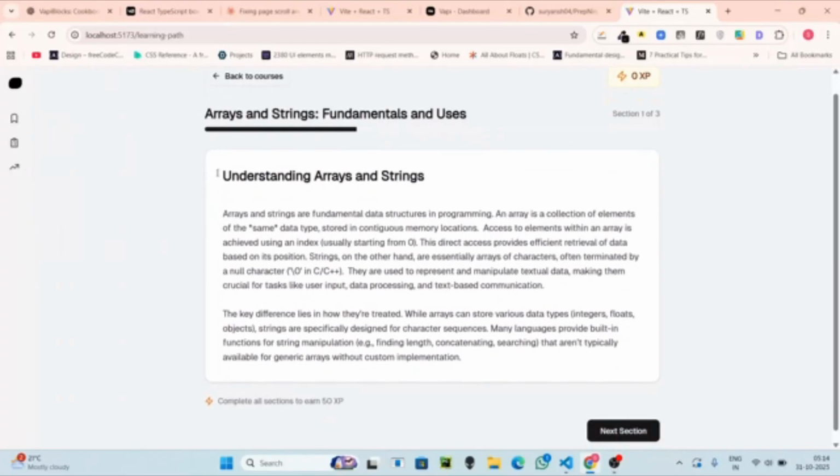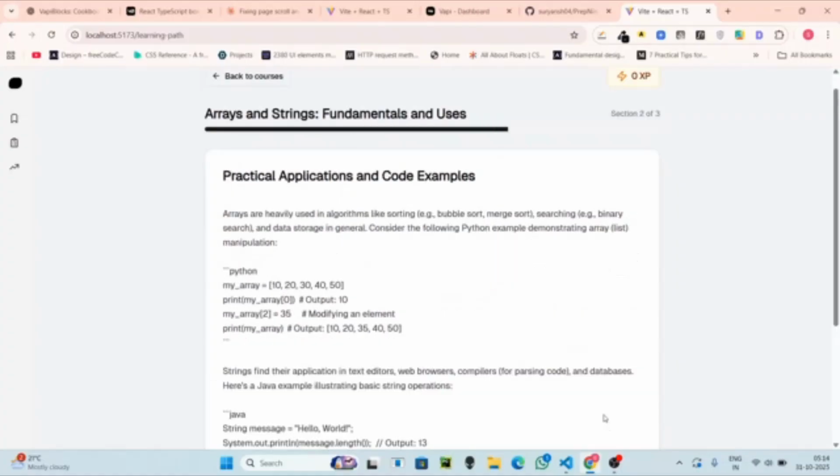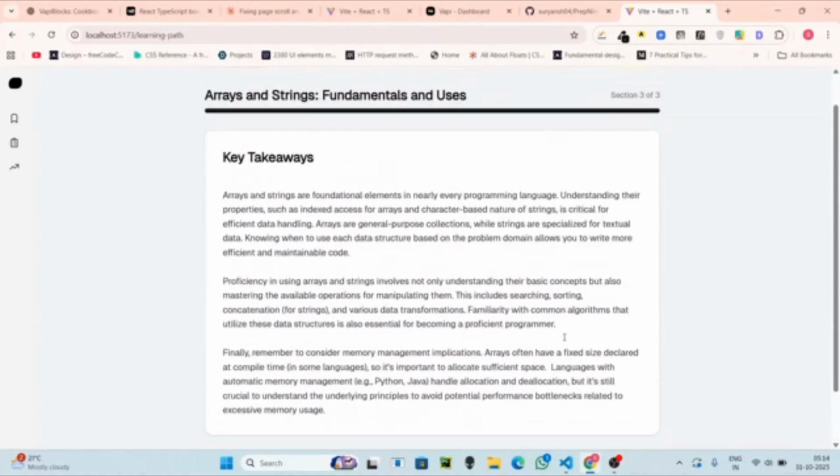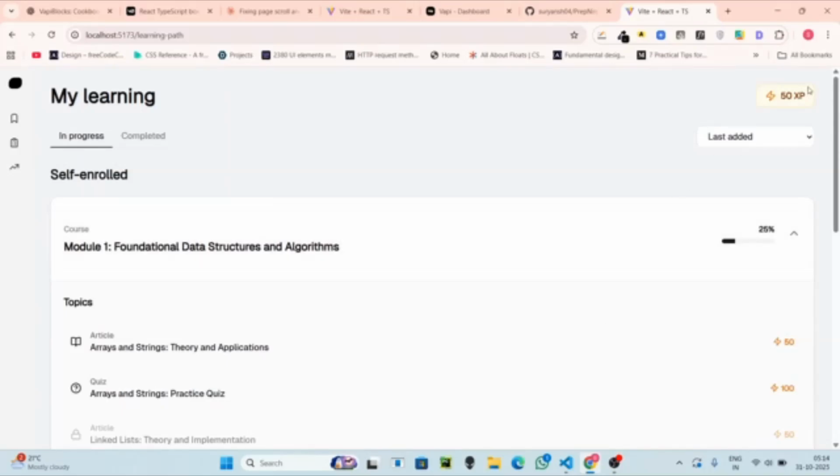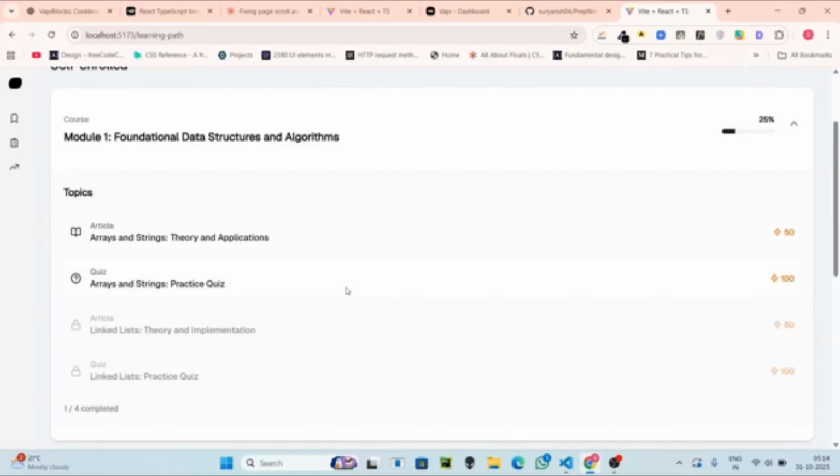Okay, so this is what an article in the module would look like. You can click on next section, you can scroll through it all, and we've also added gamification. So once you complete these modules, you get points for them. As you can see, the XP has been added for completing the article. And once you've completed the article, the quizzes get open. So they are locked till then.